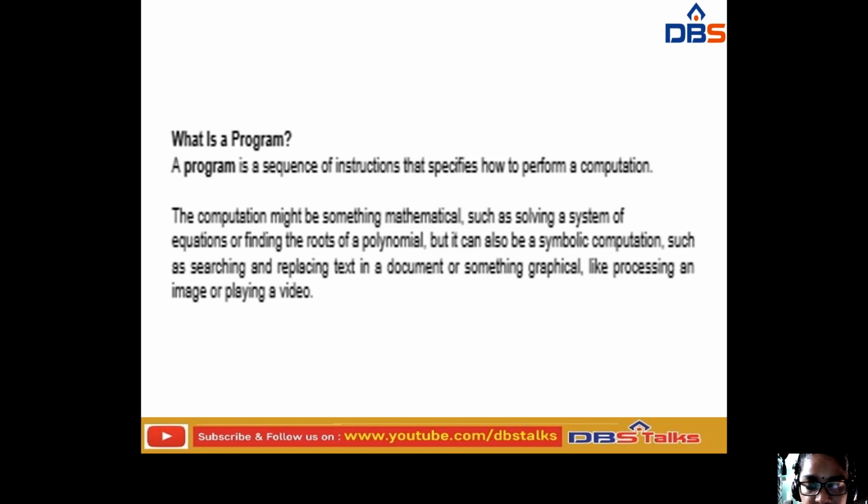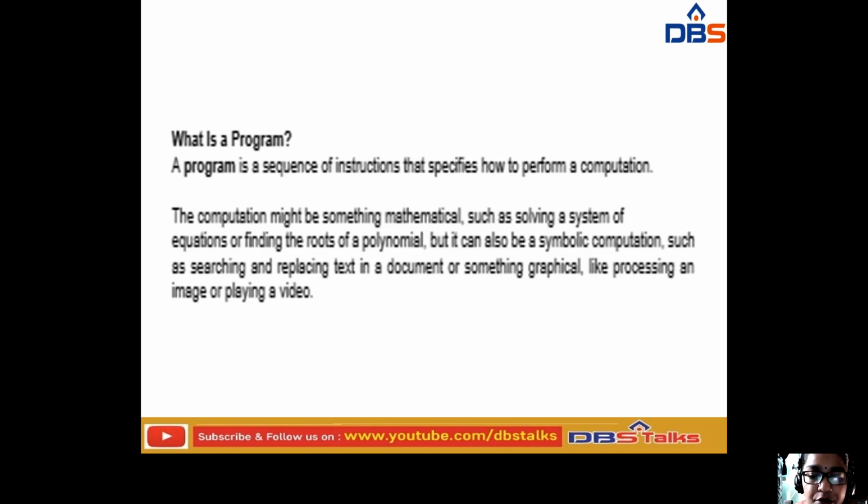For example, if you have to take the addition of two numbers, for even that small purpose you have to write a program. After writing the program, you are going to execute and run that program. For that you have to write some lines of code. We can say that lines of code are a sequence of instructions. So from this we can say that a program is a sequence of instructions which specifies how to perform the computation.